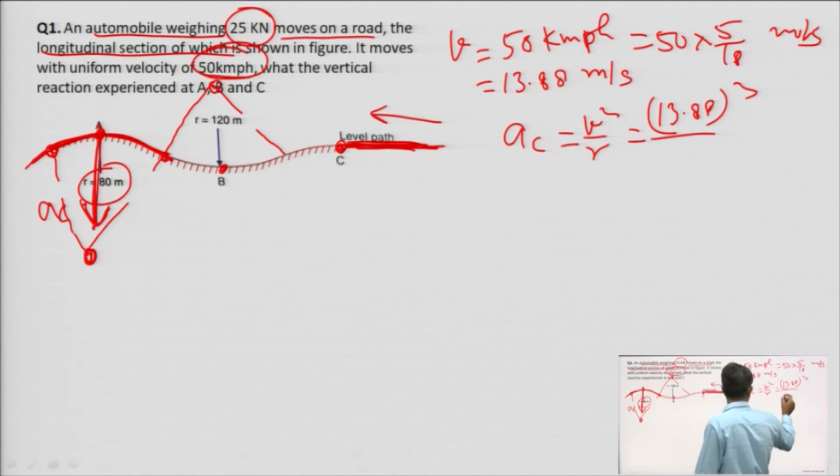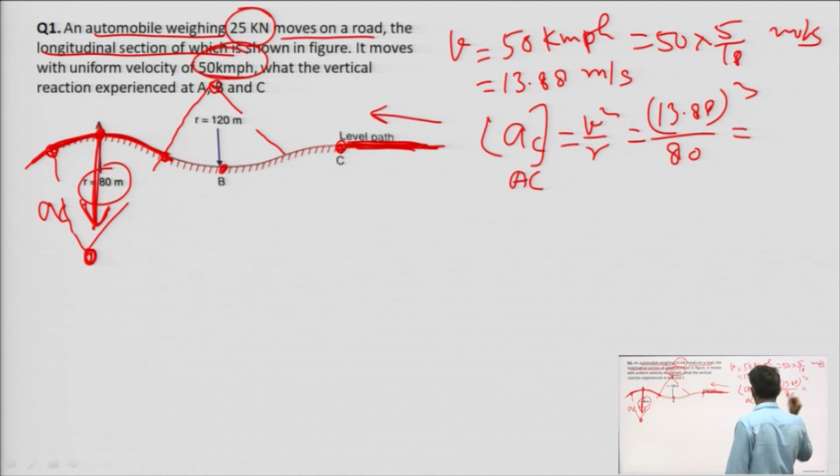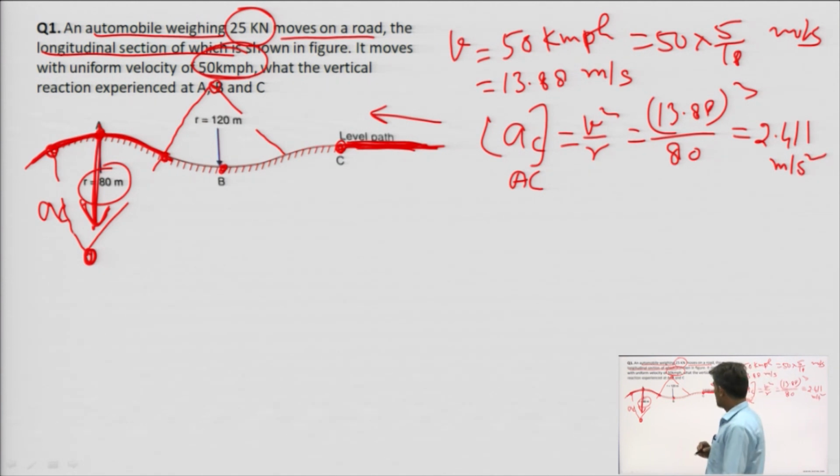In this case r is 80. This is for the AC segment, so it is 13.88 square divided by 80. That comes to be 2.411 meter per second square. So, what do we need to calculate? We need to calculate the vertical reaction experienced at A, the vertical reaction at point A.